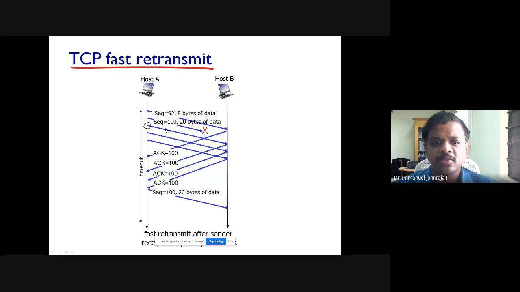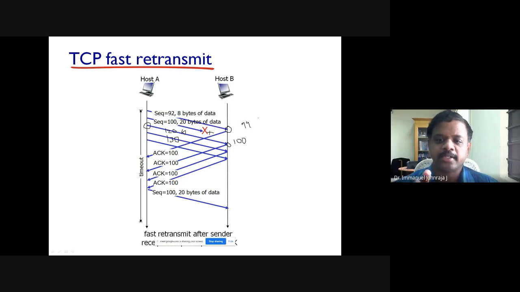This could be 120 if the size is 10. So this could be 130 and so on. So it sends the third packet, fourth packet, and fifth packet as well. But in the meantime, it has received the acknowledgement for this. It hasn't received the acknowledgement for this because the packet is already lost. Now, as soon as you have sent this packet, what is expected by host B? Host B is waiting for a packet with sequence number 100. But what has been received? It has received only till 99.